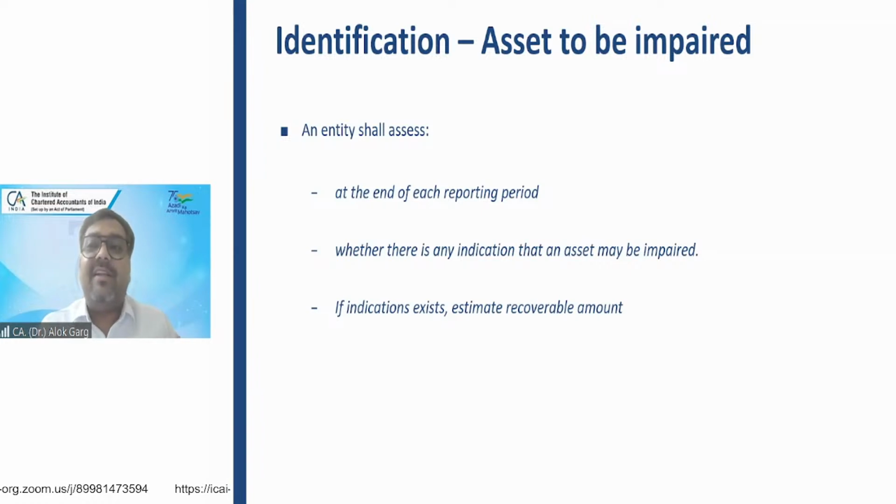So this is kind of an internal indicator which says that probably the value of this asset has gone down, right? There is some problem in the parts of this asset, and now we need to have the valuation done. So one is valuation, one is value in use. We will discuss both fair value and value in use. The crux of the story is you need to see whether an indicator exists, whether impairment is required. If it is required, you need to go for detailed impairment testing, and you need to get the fair valuation as well as value in use calculations done to check the recoverable amount, right?